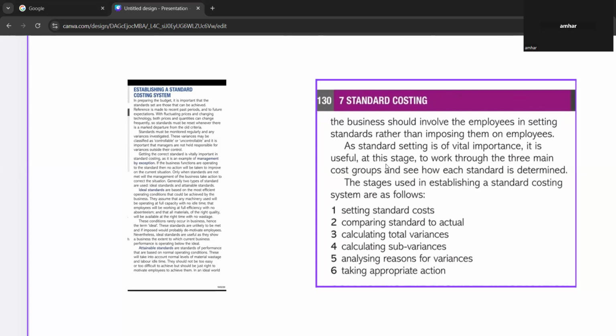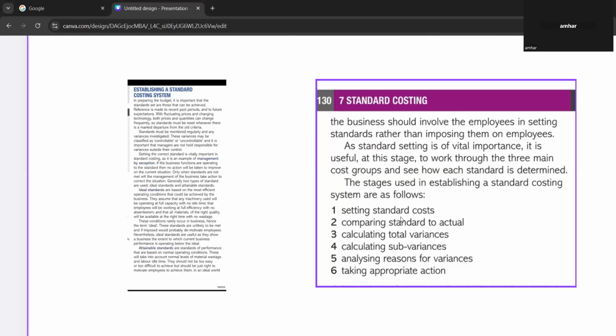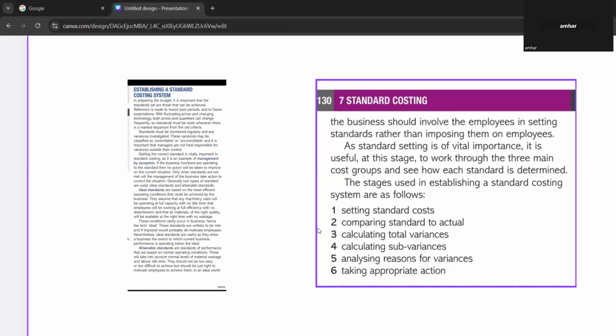It is useful at this stage to work through the three main cost groups and see how each standard is determined. So now they are saying it is important to know these six stages used in establishing a standard costing system. When a company starts a standard costing system, they have to follow these steps. First, you have to set standard cost. Second, you have to compare standard to actual. What's the standard rate and what's the actual rate?